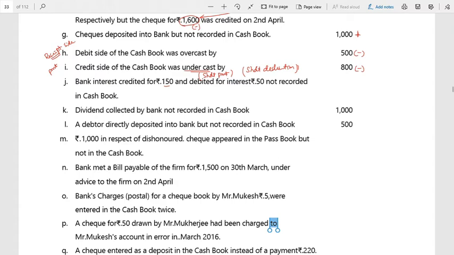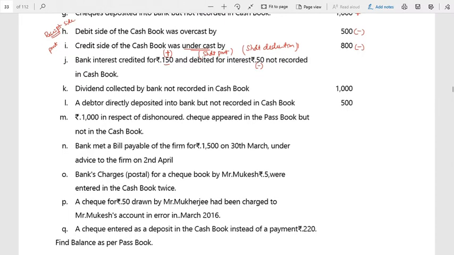So now, bank interest credited 150. Credited means it is increased to your account. Therefore, this you have not recorded in the cash book, so it has to be added. And debited interest 50 rupees has to be deducted. Interest, it is a minus 50.